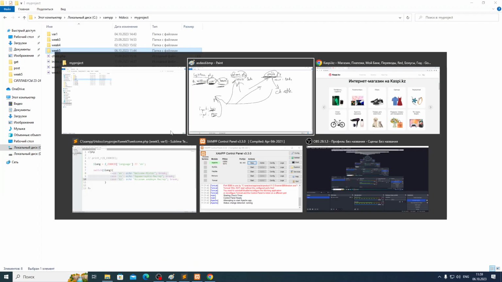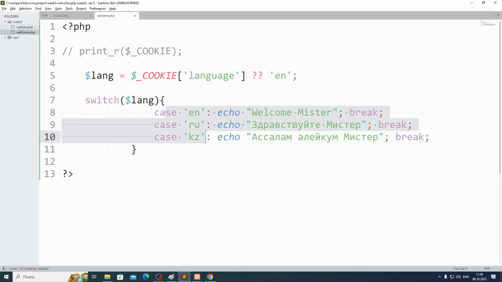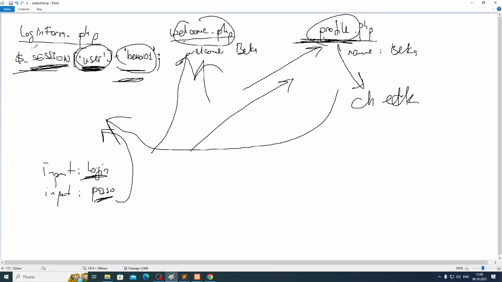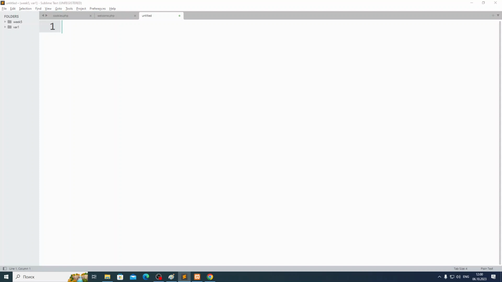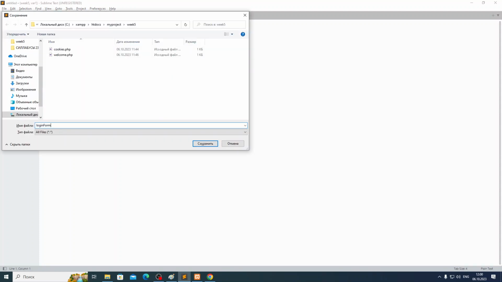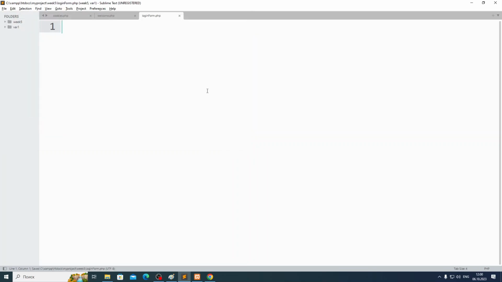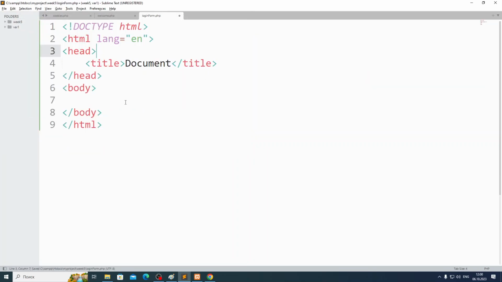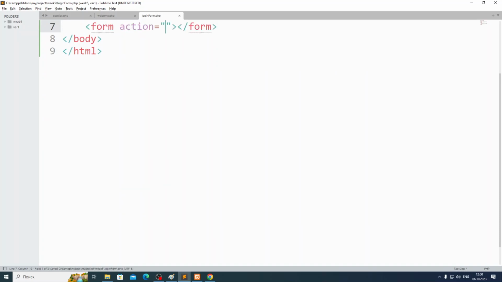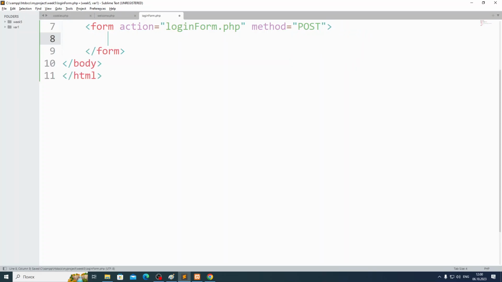Let me create a file. What will be the name? We have cookies and welcome. Let me create a file for sessions. Not sessions, login_form.php. I will do the same: login.php and this profile. Let me create the login_form.php file. Here we'll have a small form. Let's do it quickly, guys. Form action is the same file, login_form.php, and the method will be post, because we are submitting the login and password.